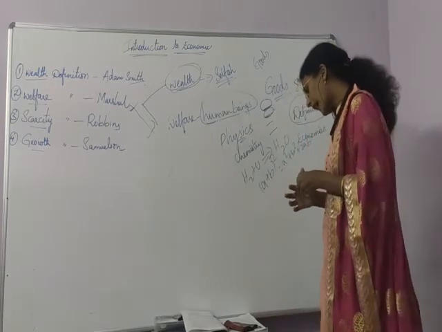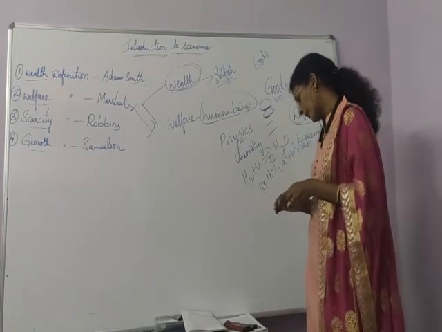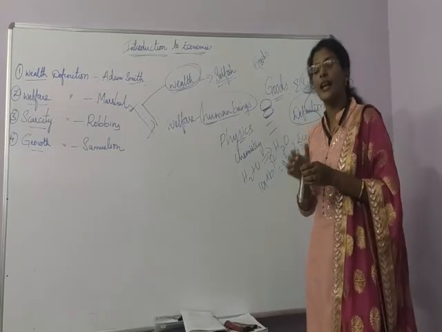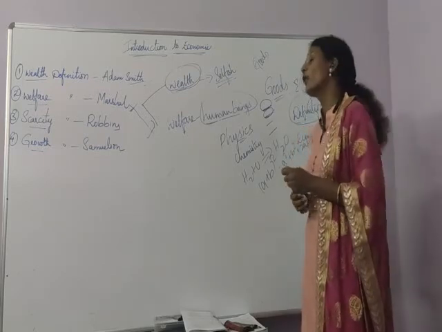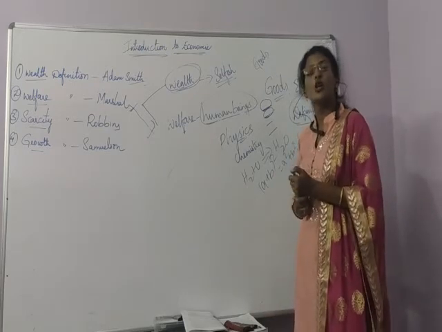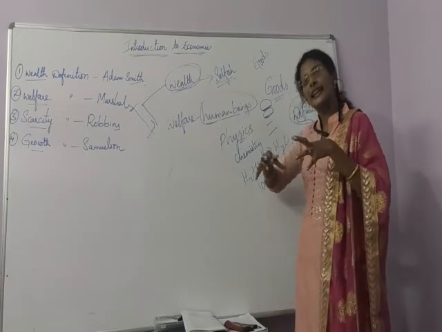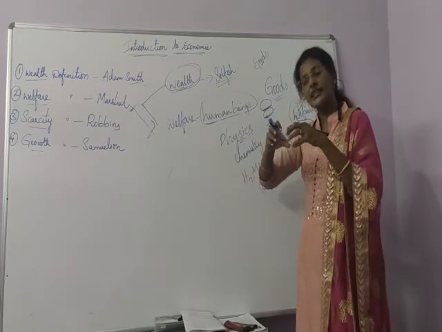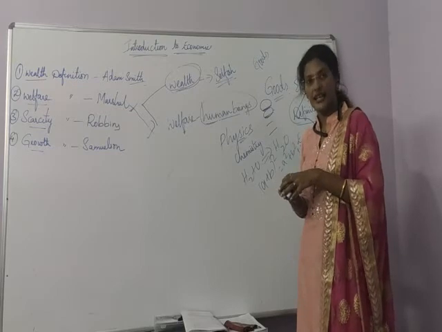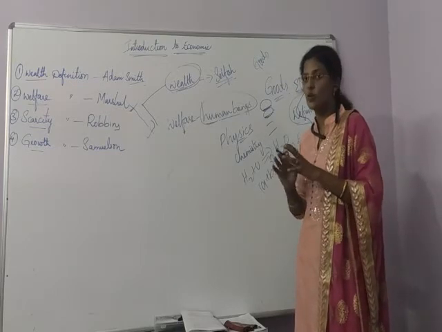See, economics applies only to human beings and it should be treated as a human science only and not as a social science. What is actually a social science and what is a human science? Social science means it is the same to every person. So Robbins is saying that no, economics is not a social science.